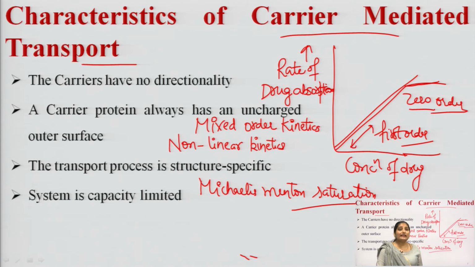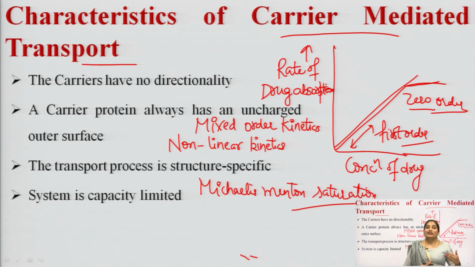Okay. In case of carrier mediated transport, there are certain characteristics. The carrier has no directionality, means the carrier has the same affinity in both directions. Okay. Next characteristic is that a carrier protein always has an uncharged outer surface. The third characteristic of the carrier mediated transport is that the transport process is structure specific, like a lock and key arrangement, means the carrier molecule has special affinity with the molecule.